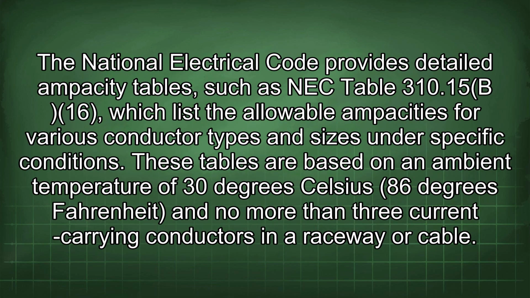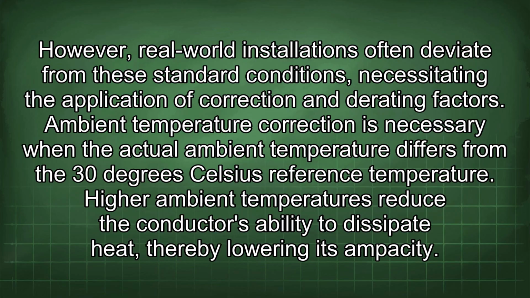The National Electrical Code provides detailed ampacity tables, such as NEC Table 310.15(B)(16), which lists the allowable ampacities for various conductor types and sizes under specific conditions. These tables are based on an ambient temperature of 30 degrees Celsius, 86 degrees Fahrenheit, and no more than 3 current-carrying conductors in a raceway or cable. However, real-world installations often deviate from these standard conditions, necessitating the application of correction and derating factors.